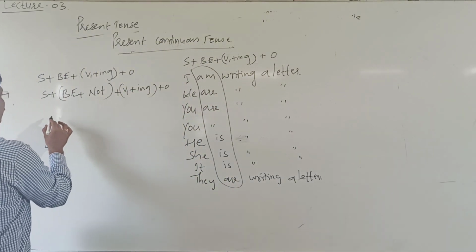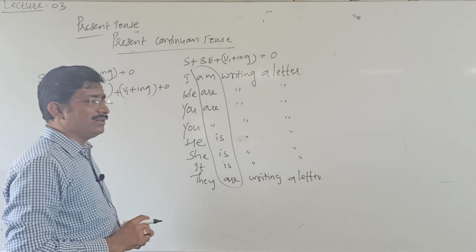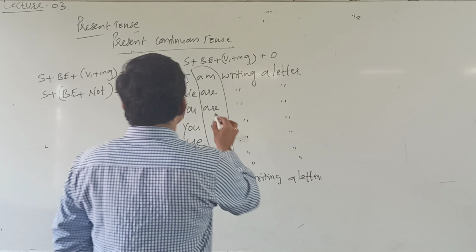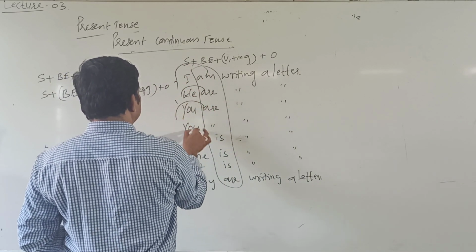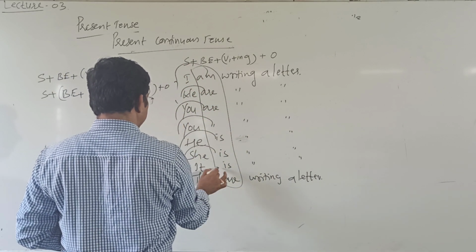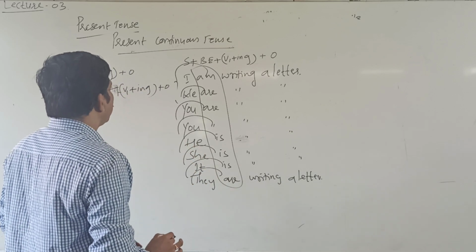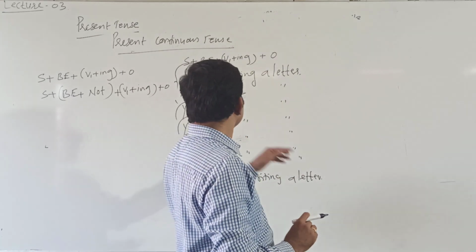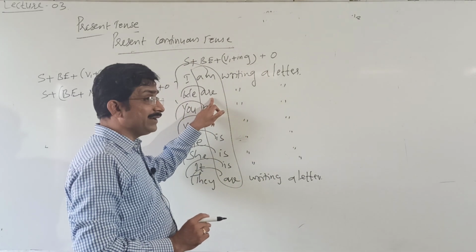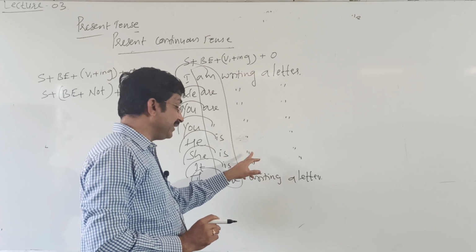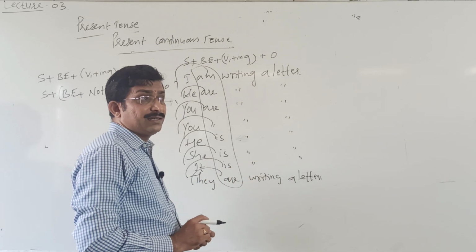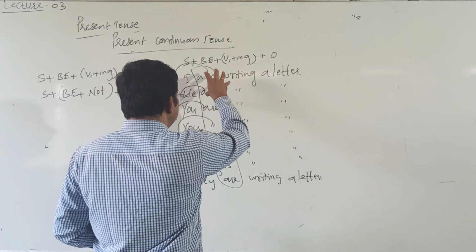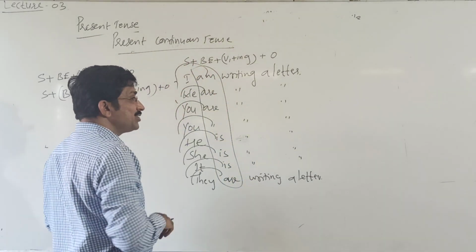And here how to make its interrogative? First bring out the helping verb. Am I writing a letter? Are we writing a letter? Is he writing a letter? Are they writing a letter? It means we have to use the helping verbs at the beginning of the statement.